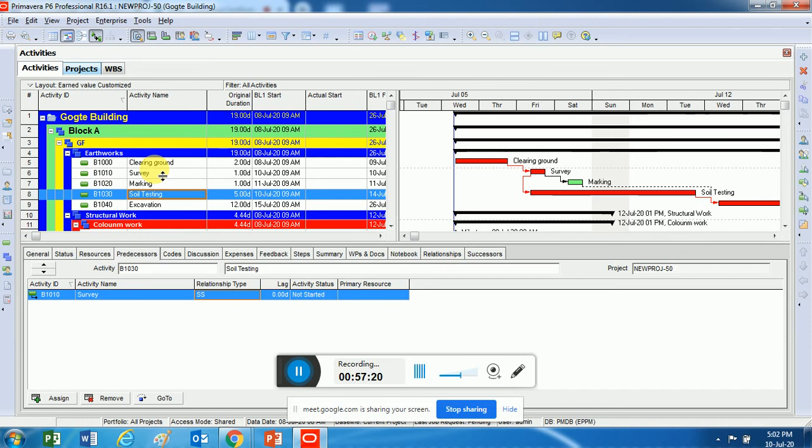We saw different types of relationships, and most importantly, you will have to know how it is to be estimated. When I say clearing the ground takes 2 days, why does it take 2 days? For the survey, how many days? For earthwork, excavation, why 12 days? How did I estimate to ensure that it has become 12 days? That is very important actually.